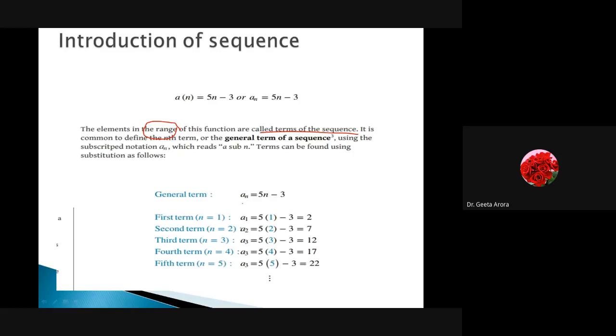It is better to call it a sequence, though it is a function. The general term is 5n minus 3. On putting n is equal to 1, we get the value 2. On putting n is equal to 2, we get 7. On n is equal to 3, we get 12, and so on.